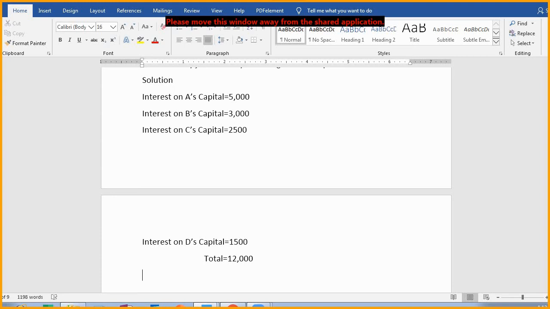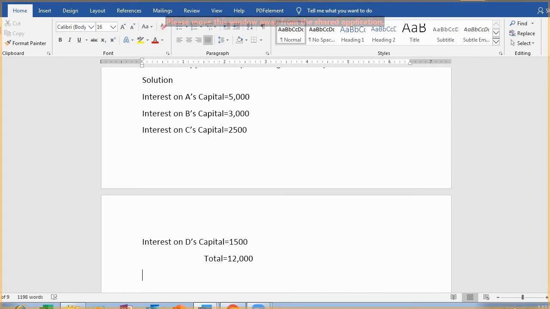Now what to do? 4 partners are there, and it is written in the question, as I had told, that equal partners. So this is an expense which has not been shown by the firm. Is that clear?